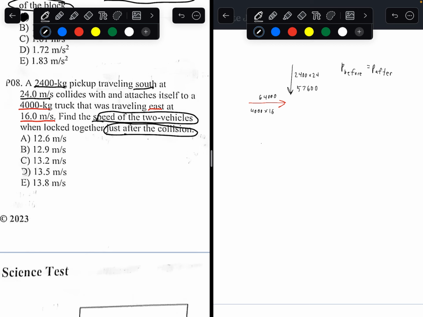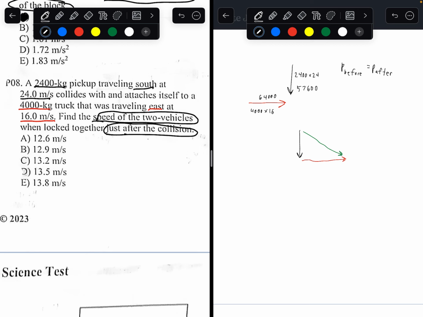That's the initial momentum. Now, here's the thing. If they were in the same orientation, we can just add them like normal or subtract them. However, momentum is a vector, so you can align the vectors. Actually, I'll use a red arrow instead. You can align the vectors somewhere like this. These two right here are the initial momentums. And the green vector I'm going to draw right now is the final momentum. When the vehicles crash and they're together, the green vector is the combined vector.